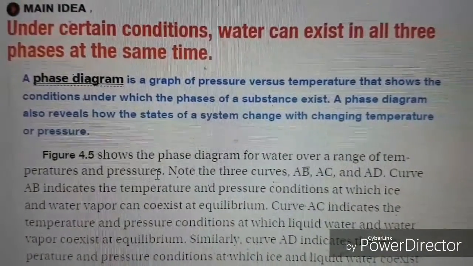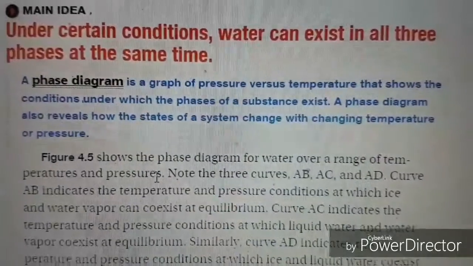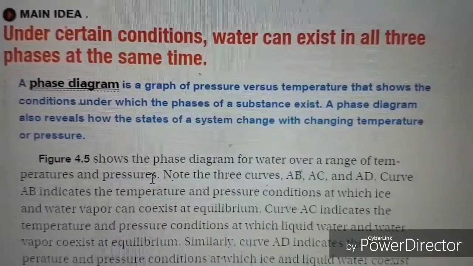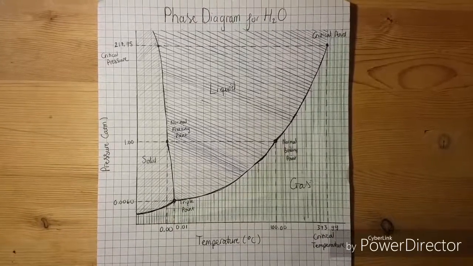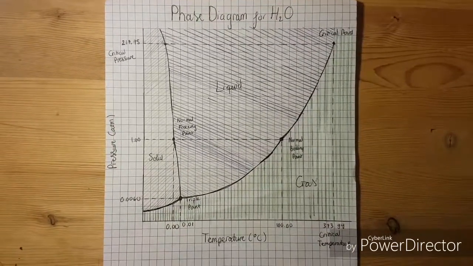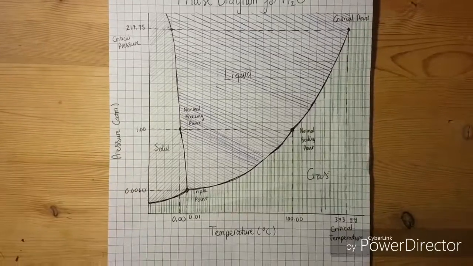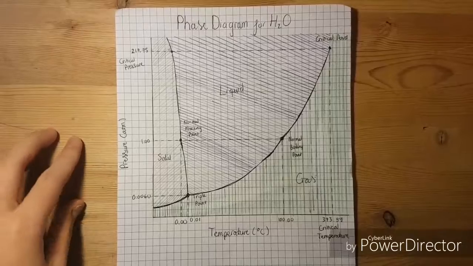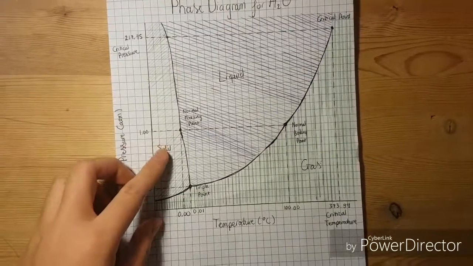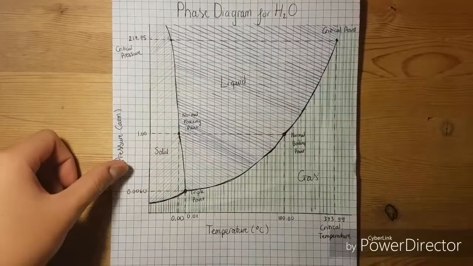Finally, let's talk about the phase diagram. A phase diagram is a graph of pressure versus temperature that shows the conditions under which the phases of a substance exist. Here, I have a sample phase diagram for water. The easiest way to look at it is to think of it as a graph. The y-axis will represent pressure, while the x-axis will represent temperature. The shaded areas of this graph represent the different states of water at different temperatures and pressures.